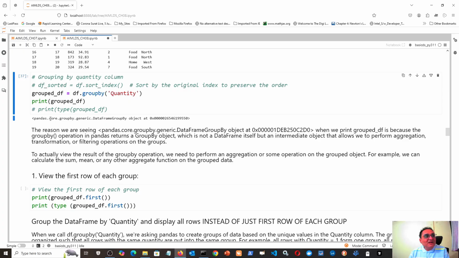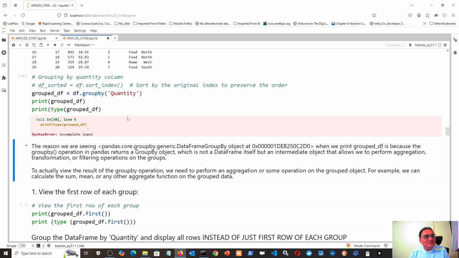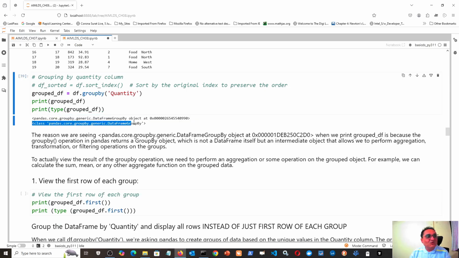Why? It is pandas.core.groupby.generic.DataFrameGroupBy object. So actually, we have written grouped df, but it is not even a pandas data frame. It is some intermediate object which pandas has created. The very fact that pandas chooses to behave in that manner is because pandas knows that this grouping is just an intermediate act. After grouping, something must be there. You can even check the data type of that grouped df. Please remember it is not a pandas data frame, but some intermediate object. If you write the type of that, it shows class pandas.core.groupby.generic.DataFrameGroupBy. But it is not a pandas data frame.